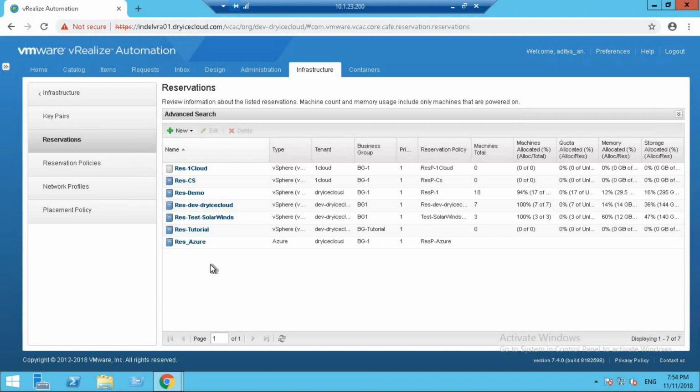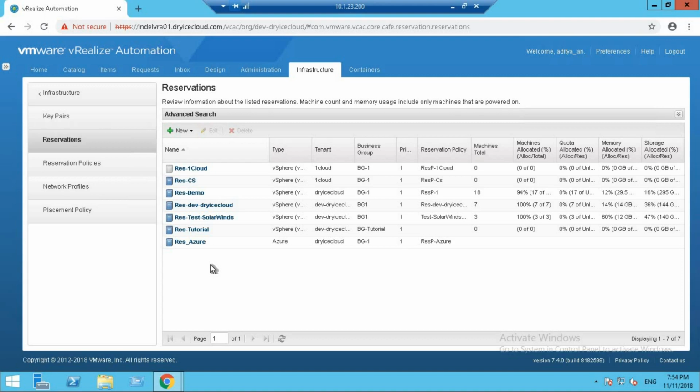Now, if you delete a machine in vRealize Automation using the destroy action, the storage and memory assigned to that machine from the reservation will be released. But in case you delete the machine from vCenter, they won't be released.